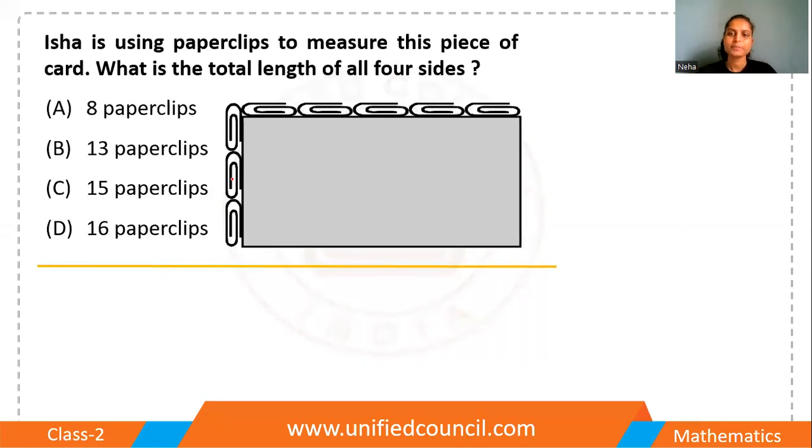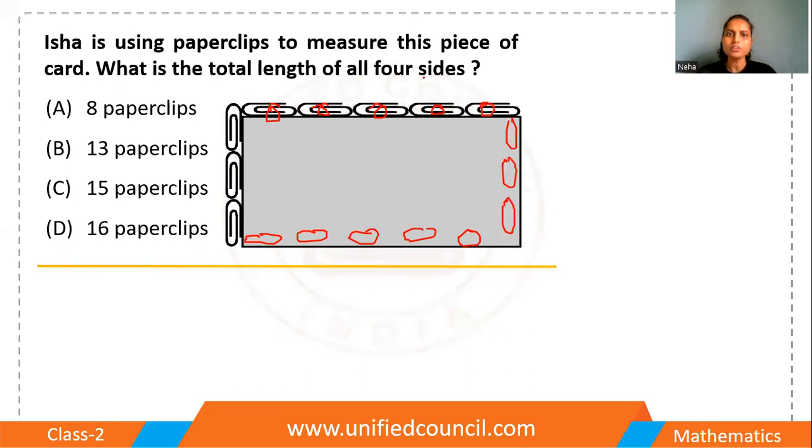The next question. Isha is using paper clips to measure this piece of card. What is the total length of all four sides? We have to measure it with paper clips. Okay, so how many paper clips are there? 1, 2, 3, 4, 5. 5 paper clips. Similarly, I can place 5 paper clips here, right? And 3 paper clips. So similarly, I can place 3 paper clips here also.